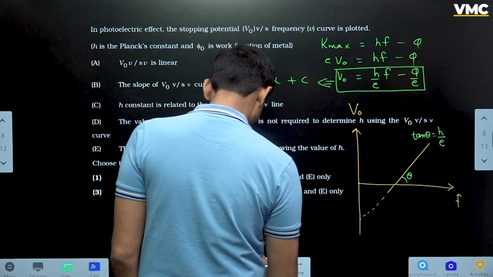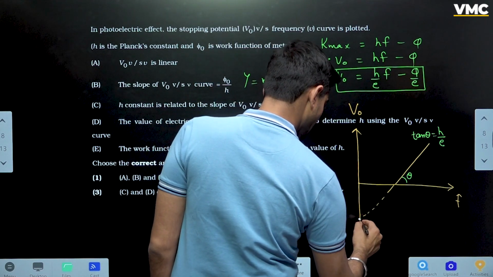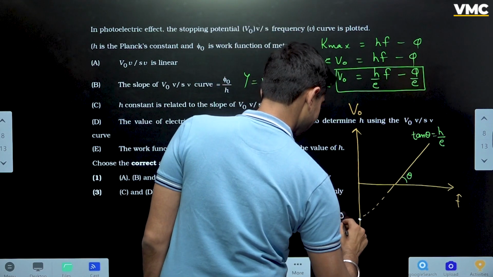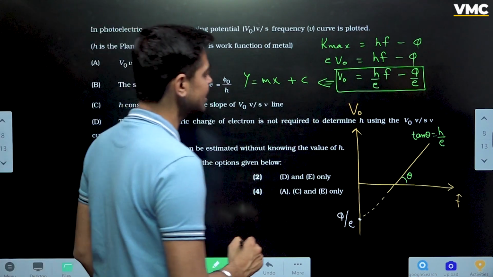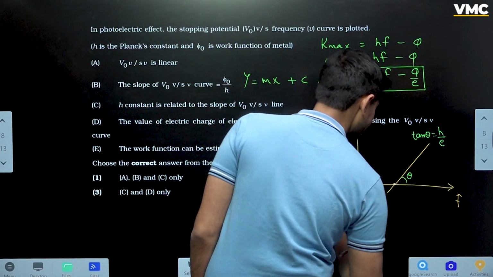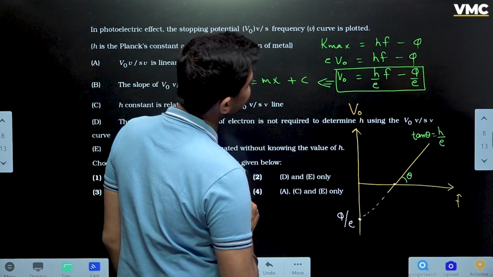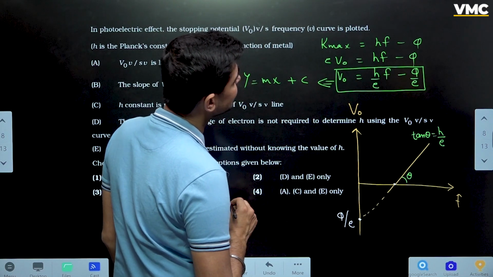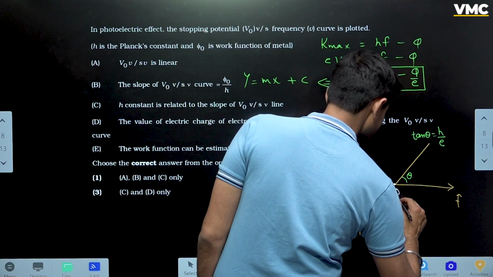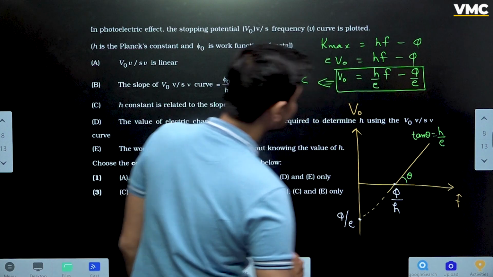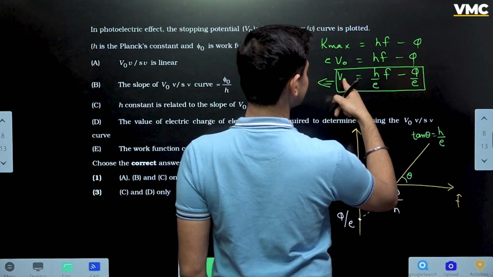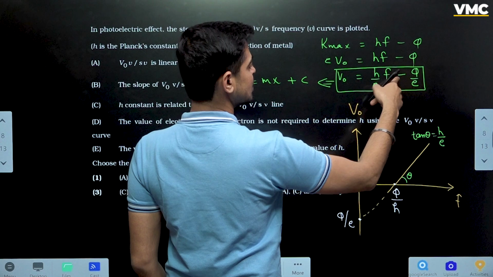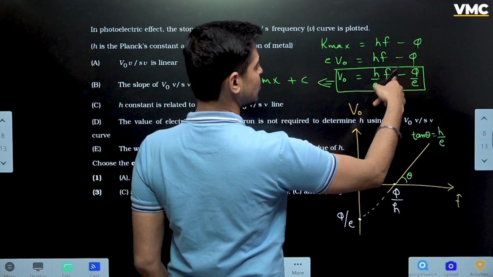What will this coordinate be? This coordinate is going to be phi by e. Yes, very good. Anything else we have missed here? What is going to be this coordinate? Will it be phi by h? Yes, sir. This will be phi by h. Why? Because stopping potential is 0. If we put 0 here, f will come out to be phi by h.